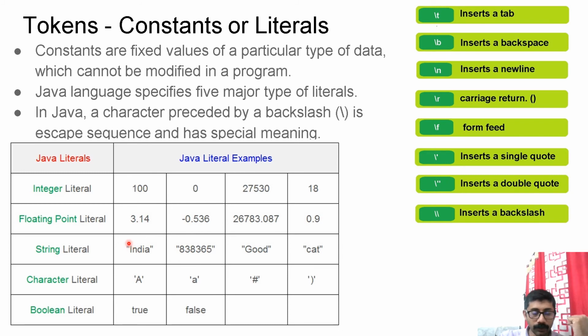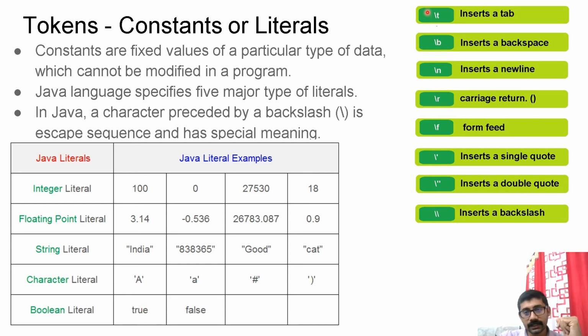String literals you have to give in double quotes. Whatever you give within double quotes is considered a string literal. Character literal you have to give in single quotes. Then the other two are Boolean literals, small letter true or small letter false, representing true and false respectively.